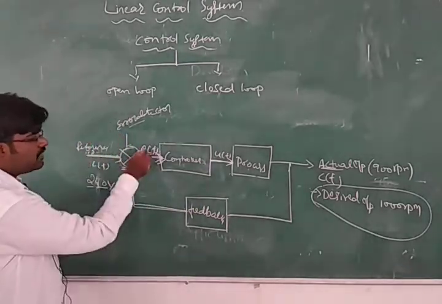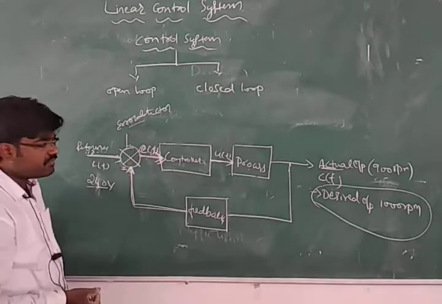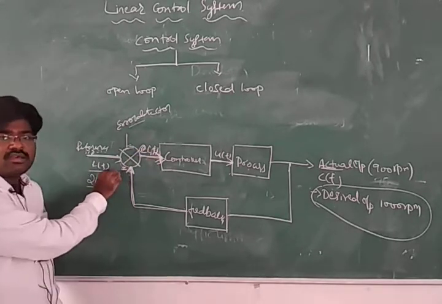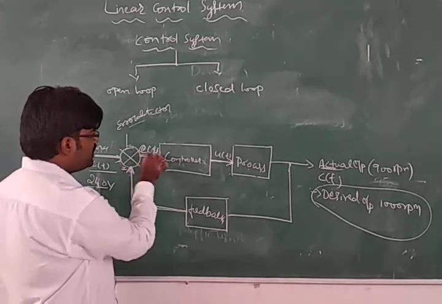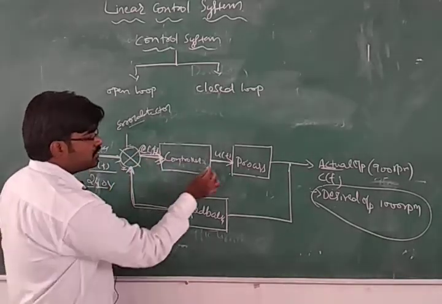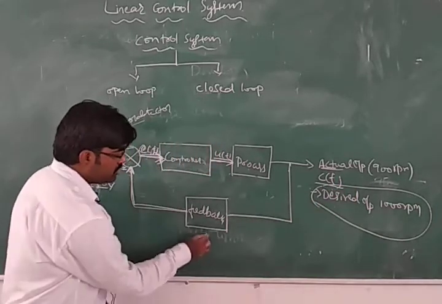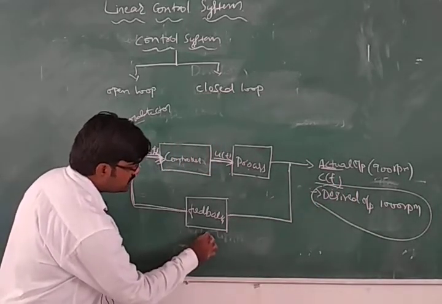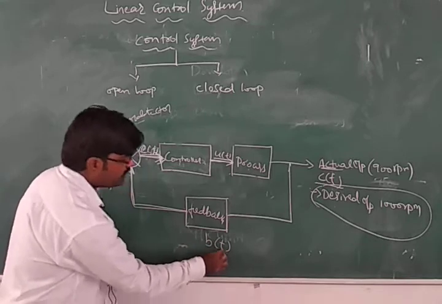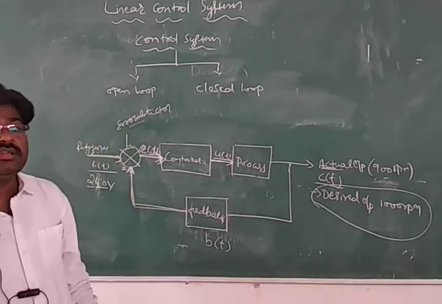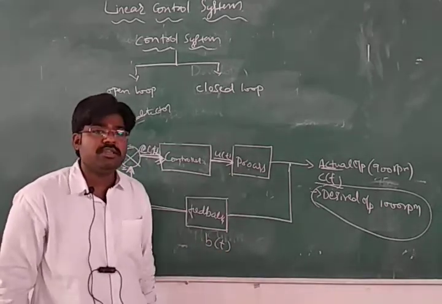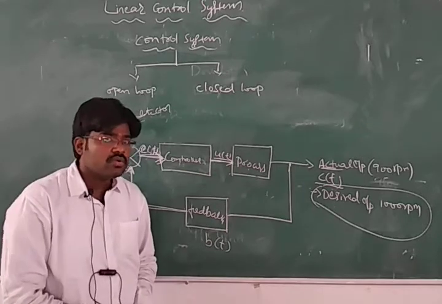So what are the different types of components we are using here? We are using R of t, the reference input, E of t, the error signal, then U of t, the control signal, C of t, the output signal, then the feedback signal, which you can denote with B of t. So these many components we are using to define the closed loop control system.